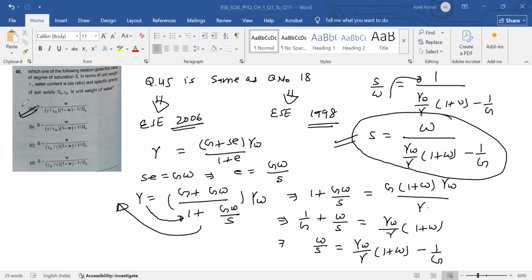Question 45. No, this is gamma by gamma W. This is gamma W by gamma. So this option D is correct. This is not correct. Option D is correct. Okay, option D is correct.